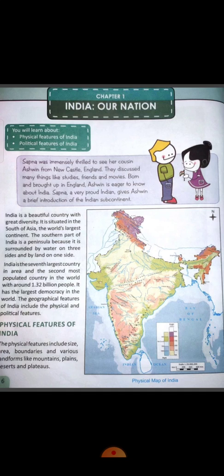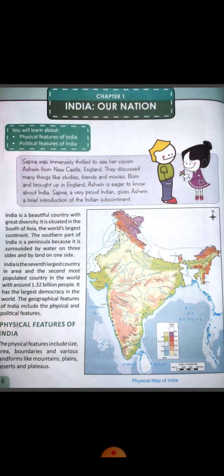The geographical features of India include two features. These are physical and political features. You have seen different maps, political maps or physical maps. In political maps, you can see there are different boundaries inside, but in a physical map there are no boundaries. So the map that you can see on the screen is the physical map of India.